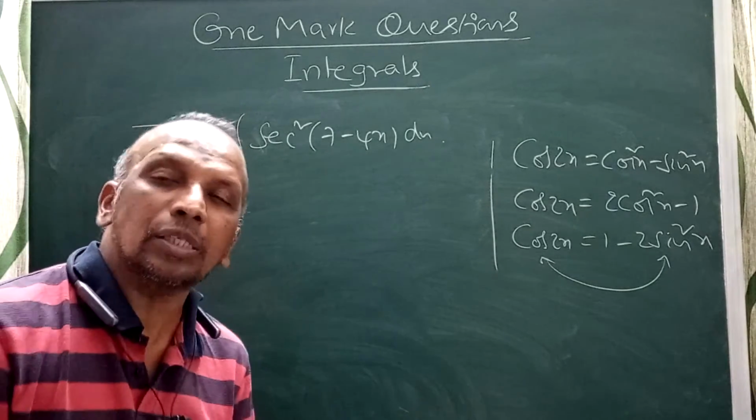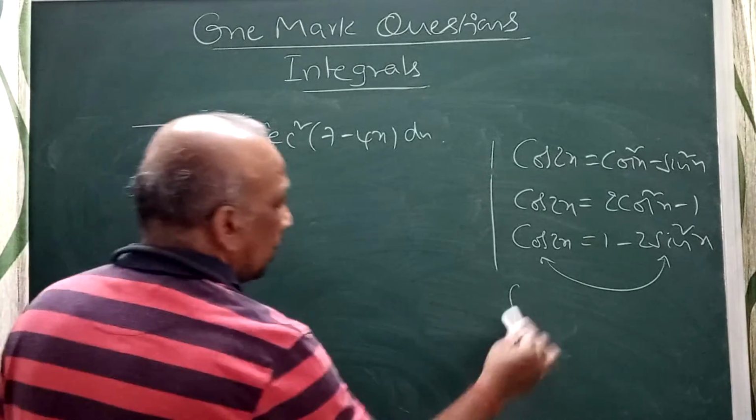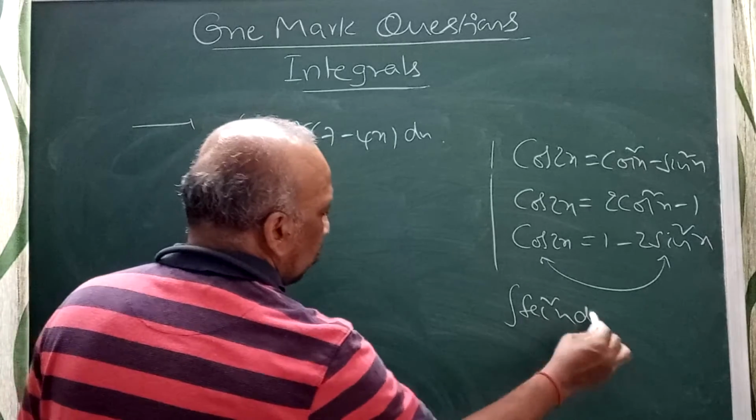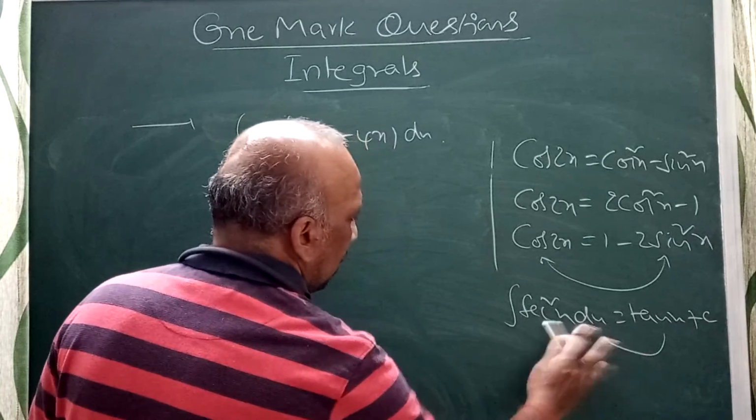In the supplementary exam they asked this. Integral secant square x dx we know is tan x, because the derivative of tan x is secant square x.